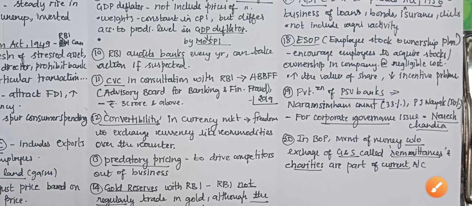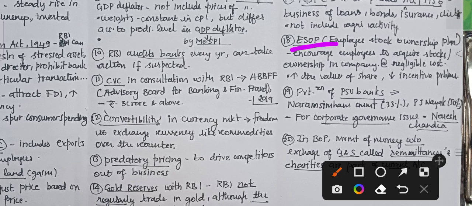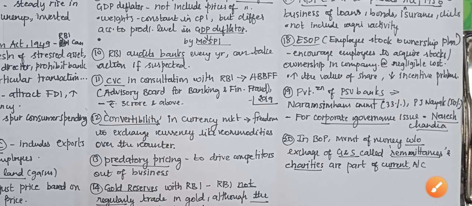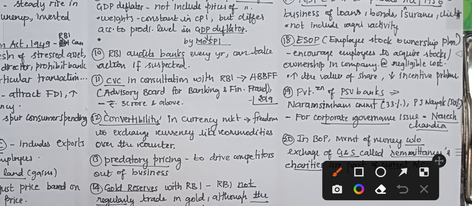Now the next news is about ESOP. What is this one? Employee Stock Ownership Plan. This is to encourage employees to acquire stock or ownership in the company. So employees can acquire the stock at negligible cost. This is a speciality. And this can help us to increase the value of the company share, and it will also reduce the incentive problem.